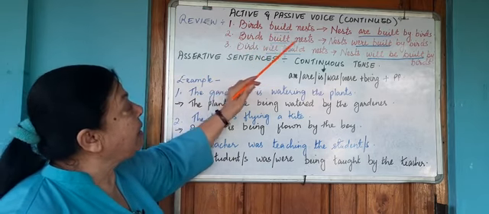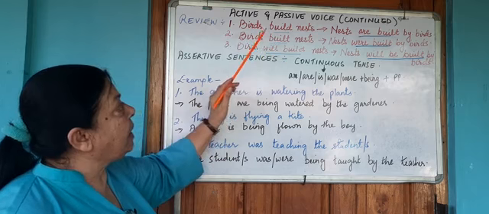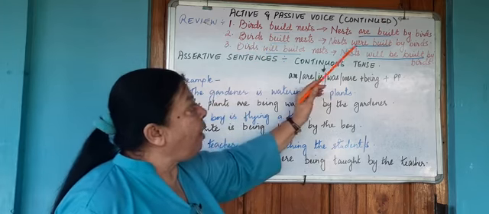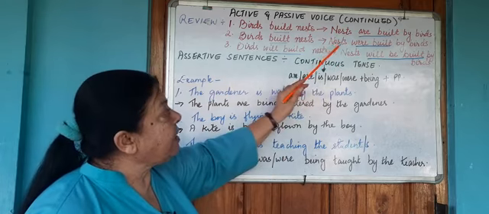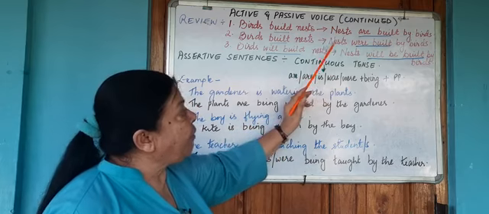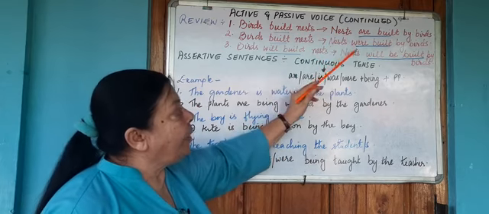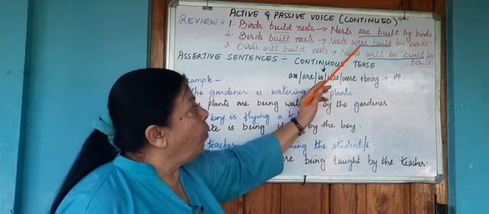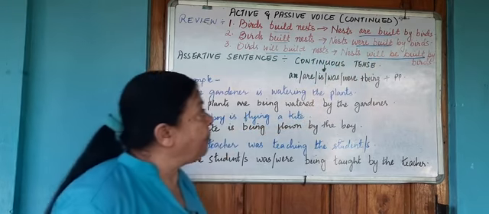Birds built nest. So when the verb is in the simple past form, you will take were or was. Since nest is plural, we will choose were. If your subject is singular, you will take was. So here we have nests were built by birds.